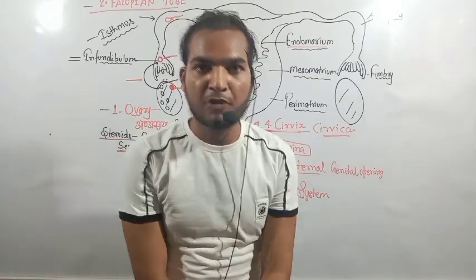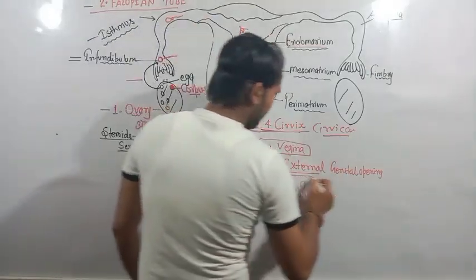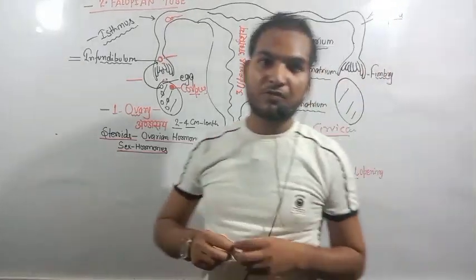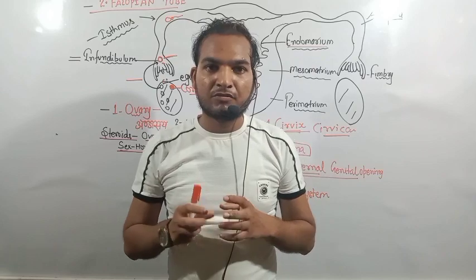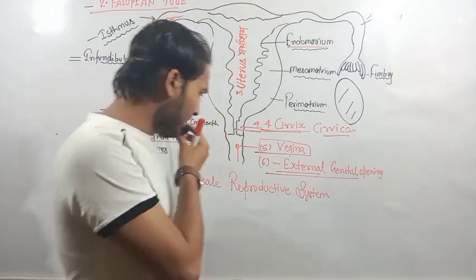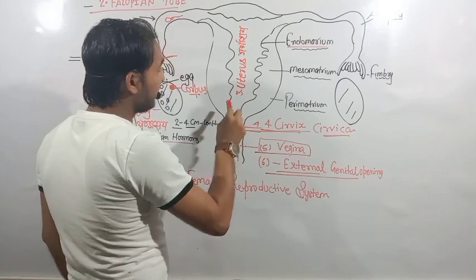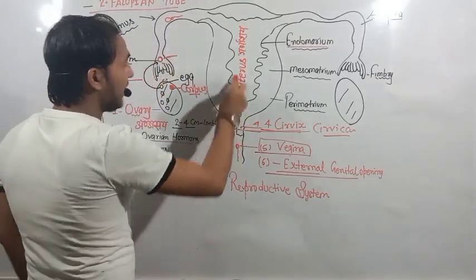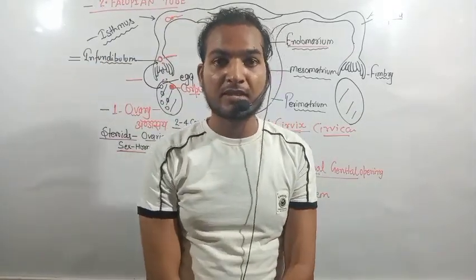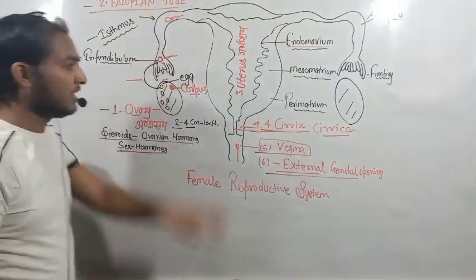The last portion of the female reproductive system is the vagina. The vagina is the tract where the male penis comes and releases sperm. The last area of the female is called the female external genital opening. This opening is for the entrance and release of sperm. The sperm come through the vaginal tract and reach up to the fallopian tube, where fertilization takes place. Fertilization occurs within the fallopian tube.